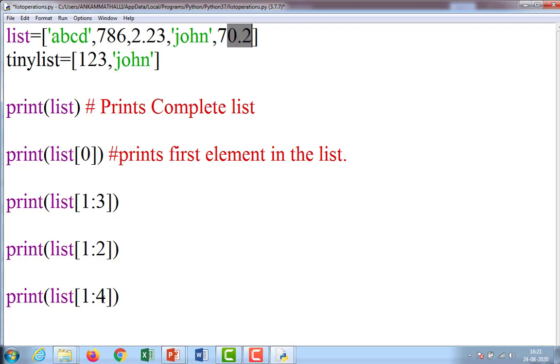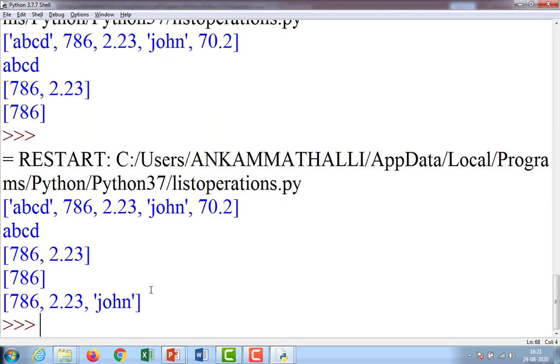So 1:4 means starting from 1 up to n minus 1, 4 minus 1. So up to John is displayed. Observe. Control S, F5. 786, 2.23, John.